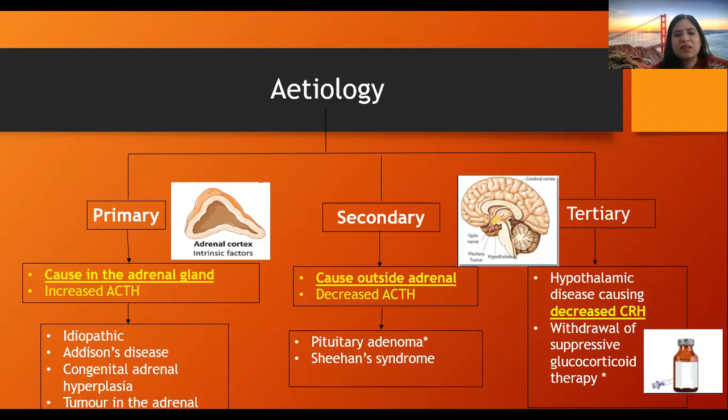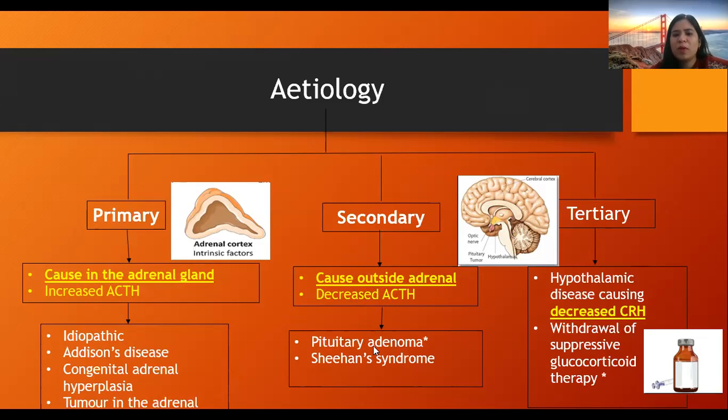That means the disease is present since birth and there is hyperplasia in the adrenal gland, and it hampers the enzymatic processes to secrete the steroid hormones, that is cortisol, aldosterone and androgens. And some tumor in the adrenal gland. Right? And in secondary, the cause is outside the adrenal gland with decreased ACTH.